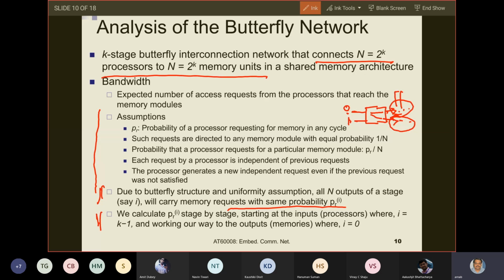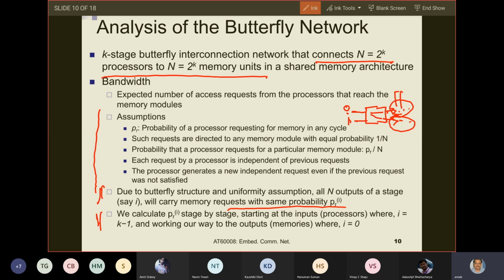PRi is the probability that a particular output of stage i is carrying a memory request. And this probability is the same for all outputs of stage i. PRi is with respect to a particular output of stage i, but this probability is the same for all outputs of stage i. Okay.